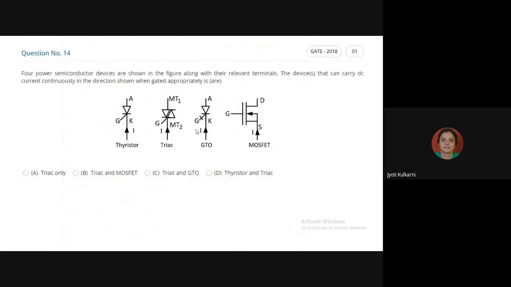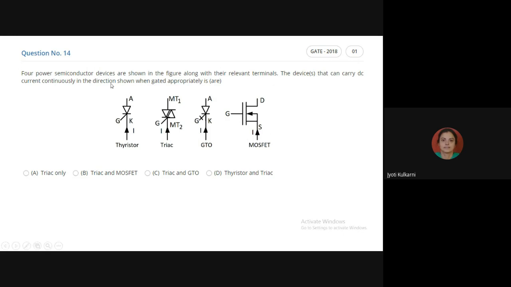So the first question is, there are 4 power semiconductor devices shown in a figure with their relevant terminals. Devices that can carry DC current continuously in the direction shown when gated appropriately. Gated appropriately means they are under on state condition. They are gated, it means they are under on condition. And the current direction is common to all four devices, that is, they are going from down terminal to up terminal.